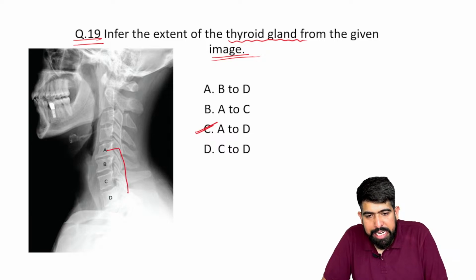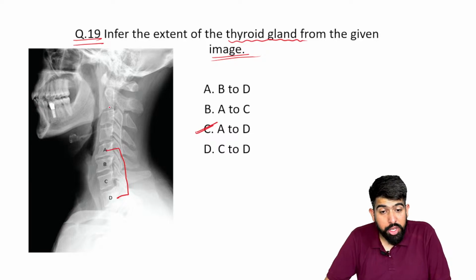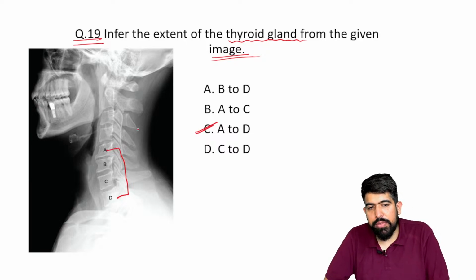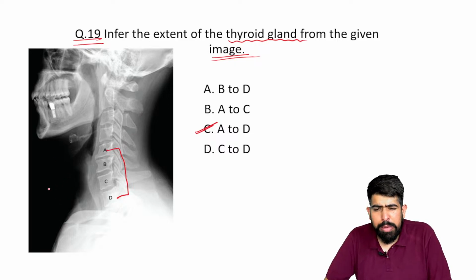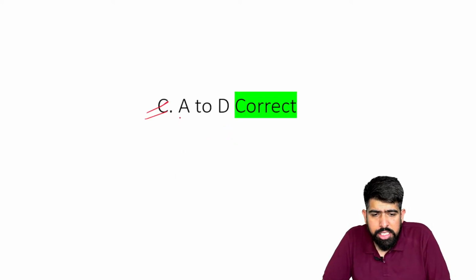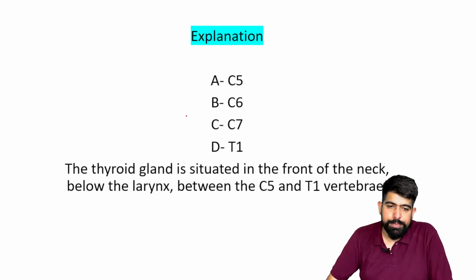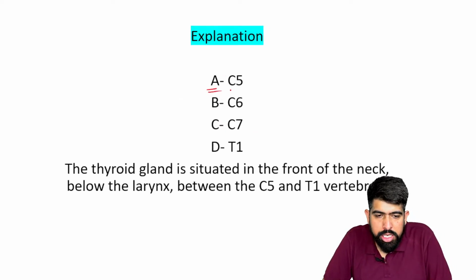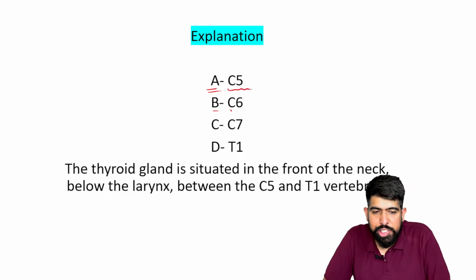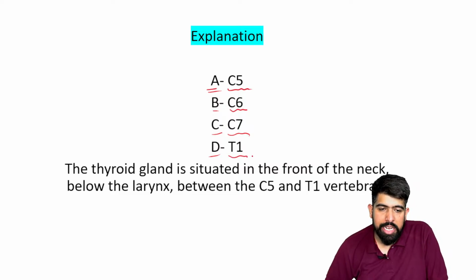Starting from A, its extent is till D. Right? So the extent of the thyroid gland from the given image is from your A to D. And now your mind is asking, what is A, what is B, and what is C? Let's talk about it. The answer should be your A to D. And if I'm talking about all the structures one by one, your A is your C5, your B is your C6, your C is your C7, and D is your T1.